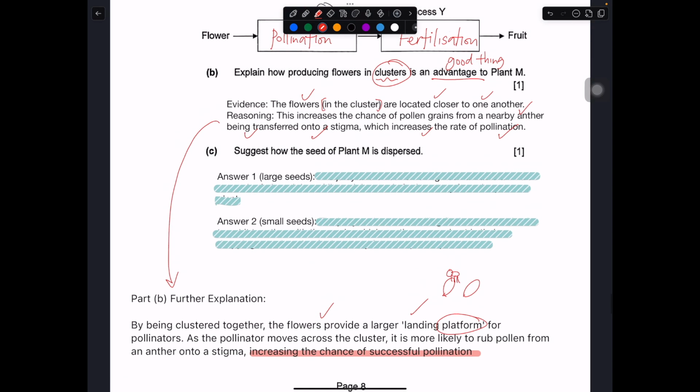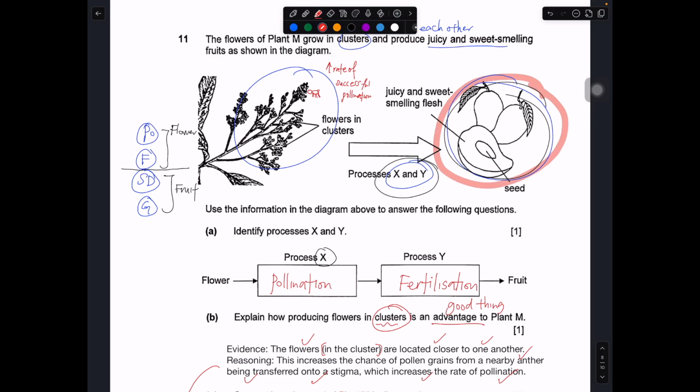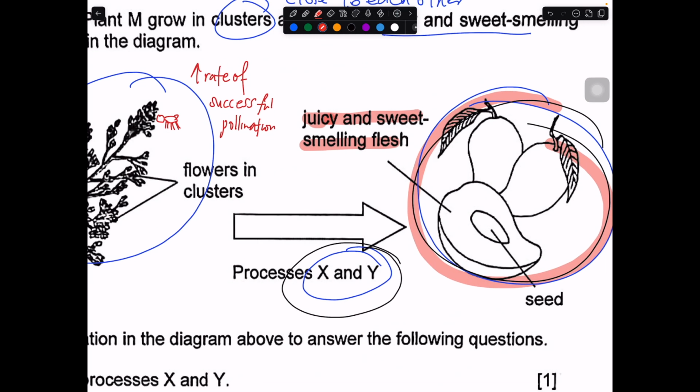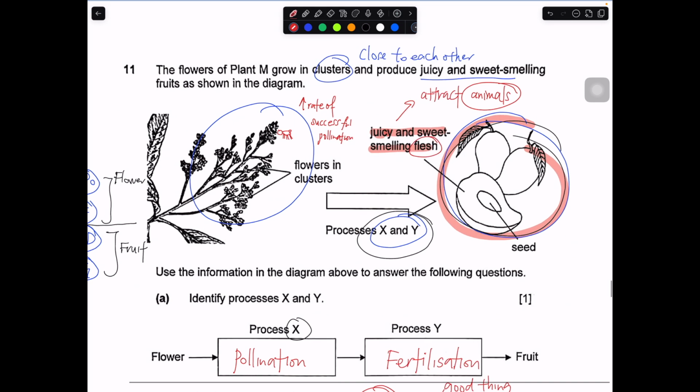Okay, so suggest how the seeds of plant M is being dispersed. So before you talk about this, right, you really have to look at the diagram. Okay, so what are the evidence? The evidence is really this part. Sweet, juicy and sweet smelling flesh. Okay, what would this do? In this case, they will most likely attract animals. To do what? The animals will come and do what? The animal will come and eat the flesh.